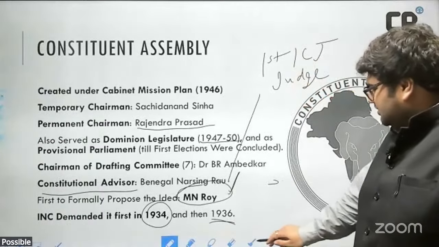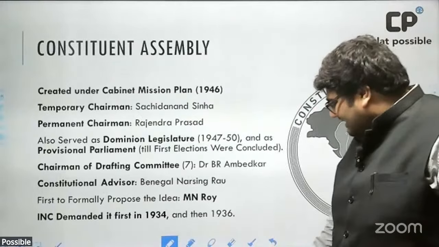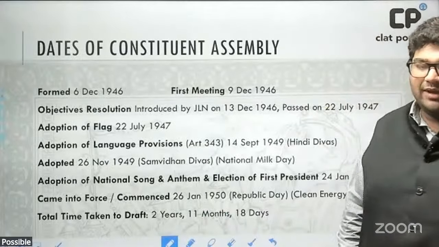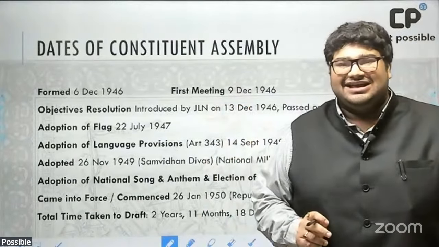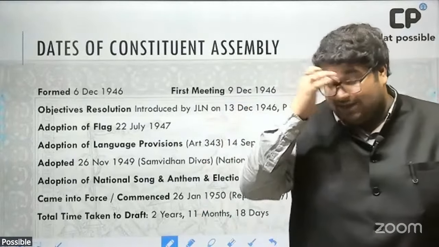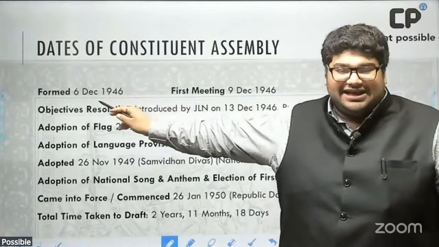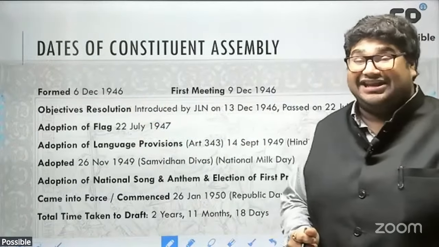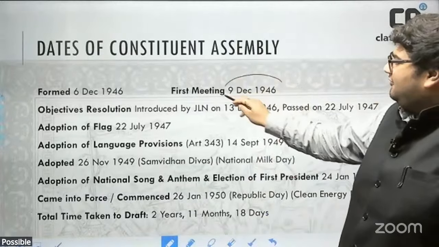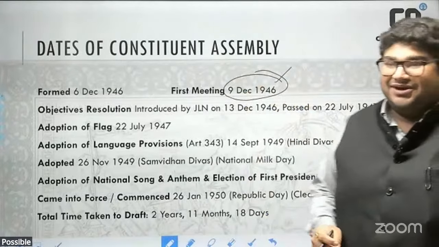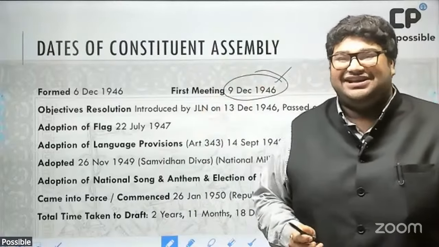So those are some of the basic details I wanted to cover relating to the Constituent Assembly. Let's now have a very quick look at the important dates relating to the Constituent Assembly. This is going to help us cover some current topics as well. As you can see at the top, the Constituent Assembly gets formed on the 6th of December 1946. That's when the document would have been issued. Then it met for the first time on the 9th of December 1946 under the chairmanship, as we saw, of the temporary chairman, Mr.